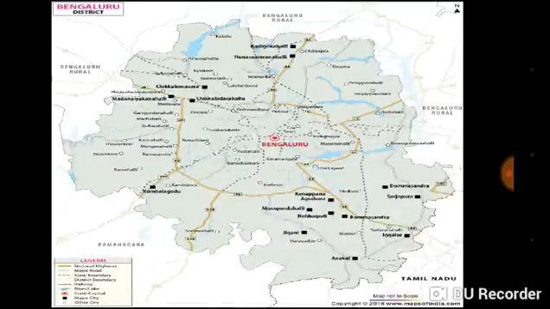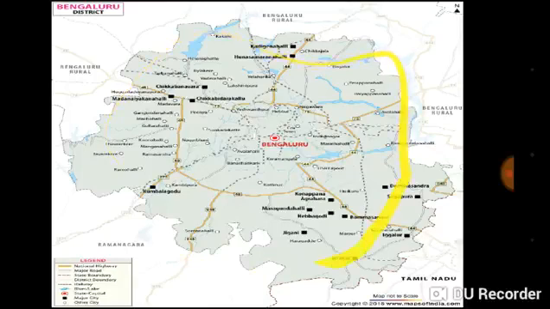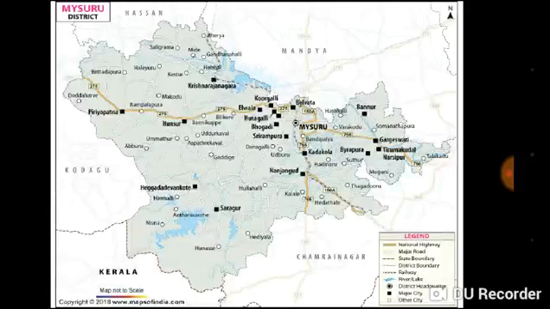Our next district is Bengaluru district. Here is the area of Bengaluru district. Now let us move on. In Bengaluru district there are 4 taluks: Bangalore North, Bangalore South, Anekal, Bengaluru East. Our next district is Mysore district.